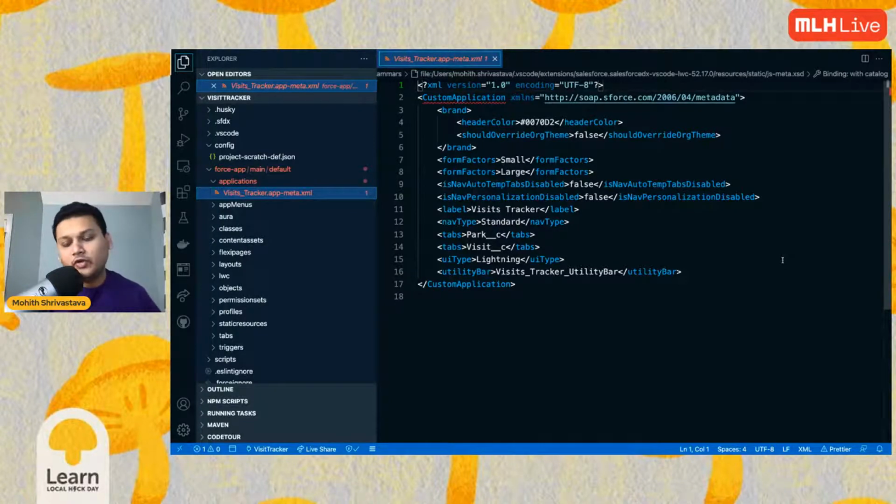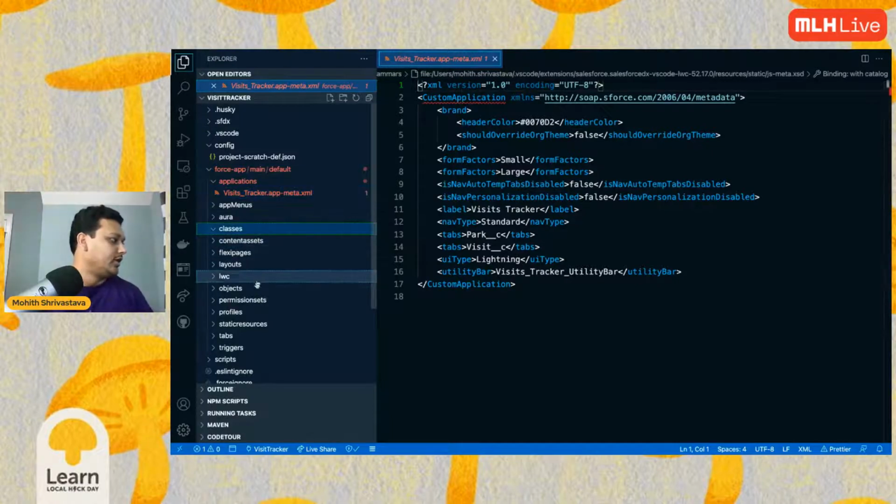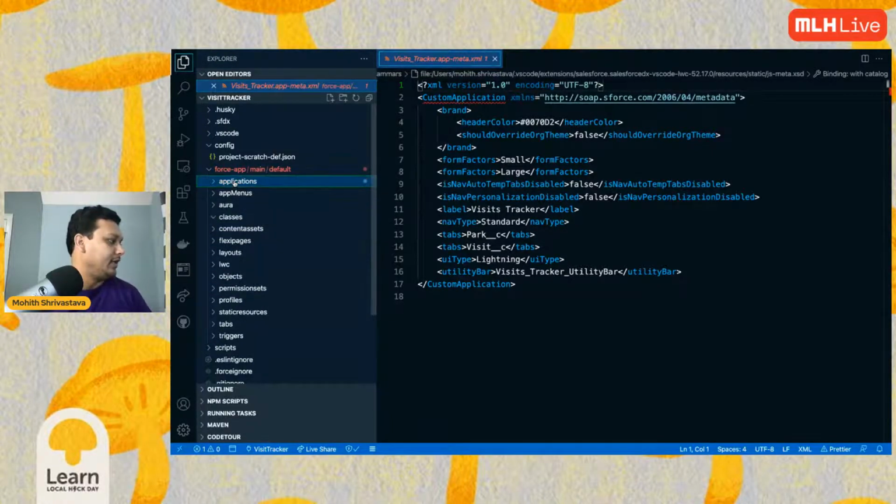Now, why do we need to do that? Because next time when we want to move this application to, let's say, a production environment or any other environment, we don't want to do the same clicks we just did, right? So that's why we pull everything, all the clicks that we did. It comes as code, and then we can simply deploy this to whatever org we want.